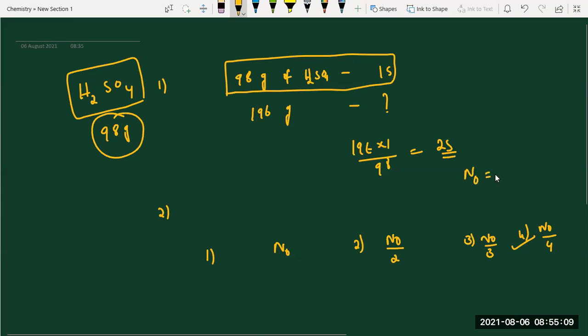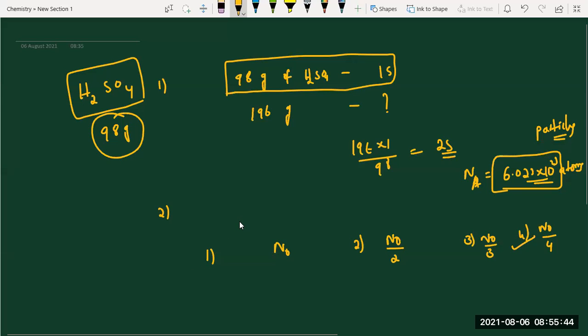See, students, what is N naught? N naught or Na is nothing but 6.023 into 10 to the power of 23. You can express in atoms, molecules, electrons, like that, your wish. It depends on the question, but this value is fixed. That's why I mentioned particles. Particles means it may be atoms, it may be molecules, it may be electrons. Depending on the question, we have to take it up.